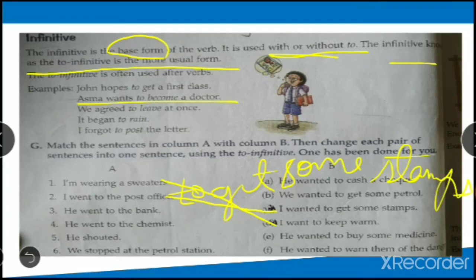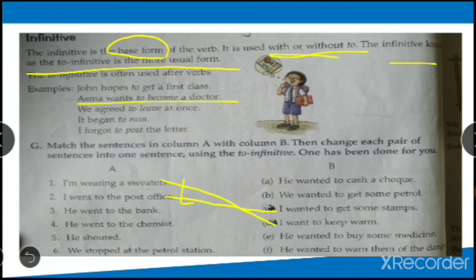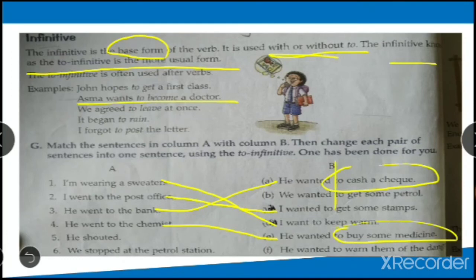The third one: he went to the bank. Why did he go to the bank? He wanted to cash a check. So he went to the bank to cash a check. He went to the chemist. Why do we go to the chemist? To buy medicines. So he went to the chemist to buy some medicines. With the to infinitives only, you have to combine with the first sentence to make it one sentence. Is this exercise clear?